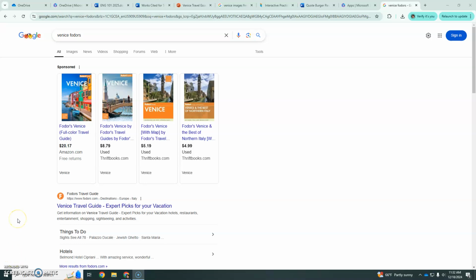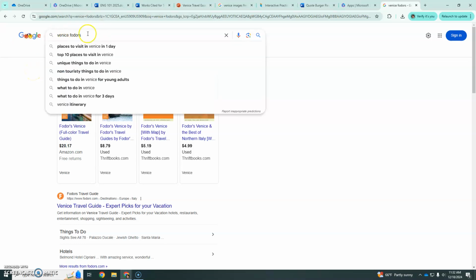So, working on the body paragraphs of the travel essay, I just did a Google search for the place I want to go and a travel guide that I know of, Fodor's. You could use that with whatever place you want to go. But you can see that if I click in my Google search, there are lots of things.